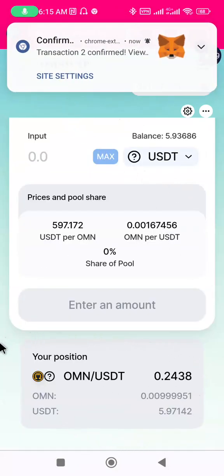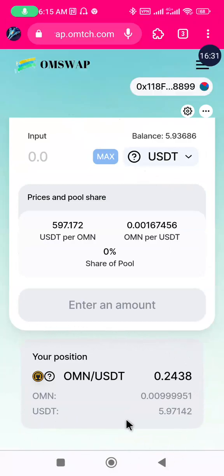So once it's confirmed, for you to know that you have carried out this task of adding liquidity successfully, your position will show here, showing you your Omega, this like the LP token. We call this LP token. You merge two tokens together, it will give you an LP token like this. Okay, so now we are done with adding liquidity. The next thing we are going to do is to remove liquidity. So this is what we'll do.